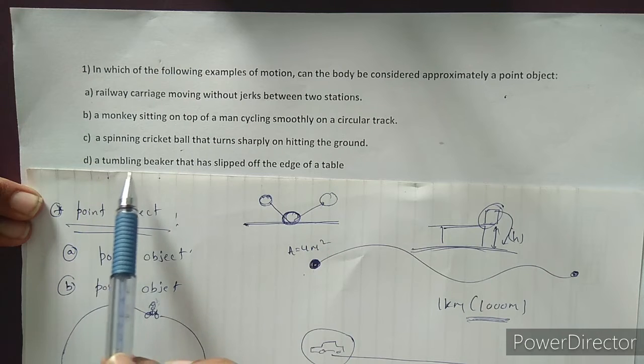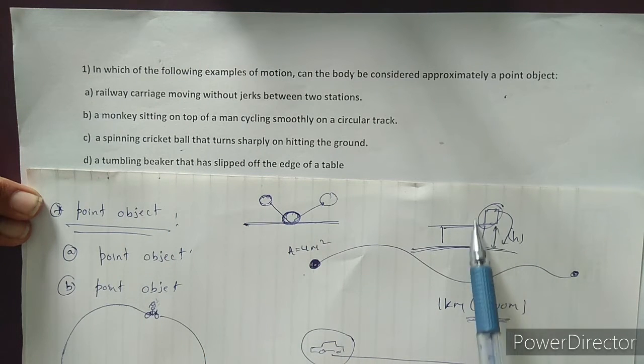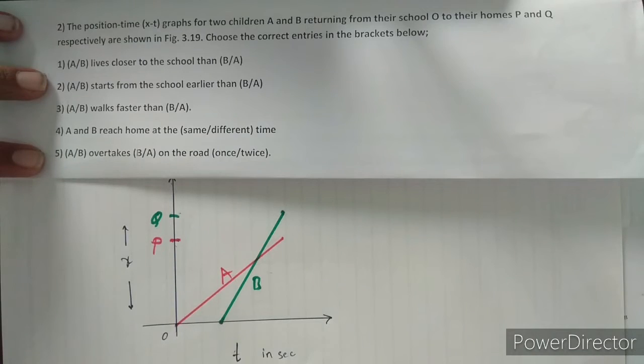And the last one, a tumbling beaker that has slipped off the edge of the table. Here we place the beaker at the edge of the table. If the beaker falls down, the height of the table is easily comparable to the size of the beaker. So it cannot be considered a point object.